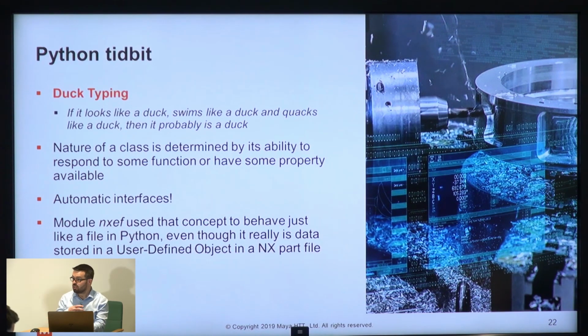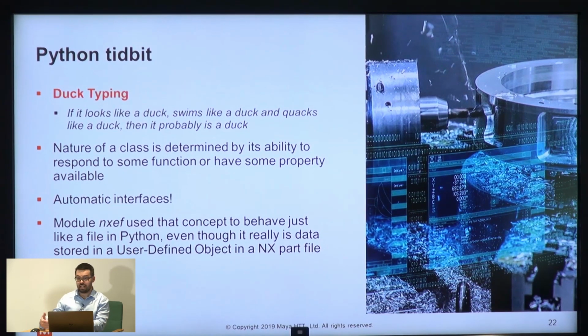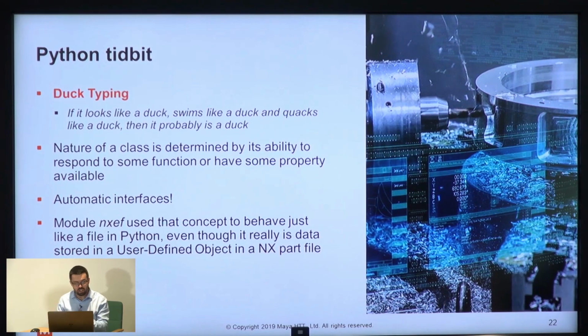We were using the exact same kind of mechanism to open and read files in Python as we were for the NXEF module. The reason is that it added all of the functionality that a file class has in Python to its module, and by doing that you can use it just like a file. That's really powerful, and it's so simple to use. I really like that particular thing.